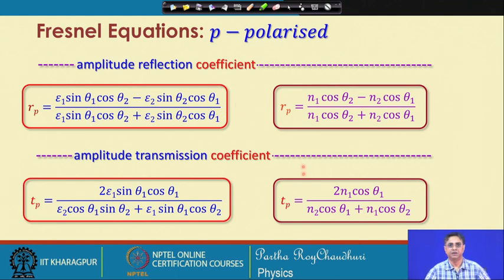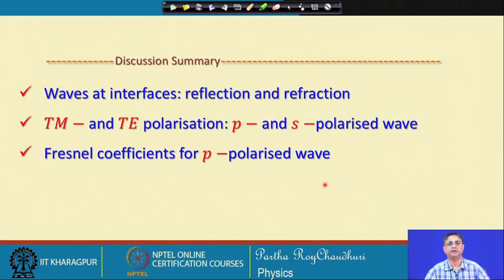So, till now we have seen how the electric field amplitudes are related from the incident wave to the reflected wave and to the transmitted wave in terms of the amplitude reflection coefficient and amplitude transmission coefficient. Then we will discuss more details about the energy transmission, Poynting vector and other things in the next section.